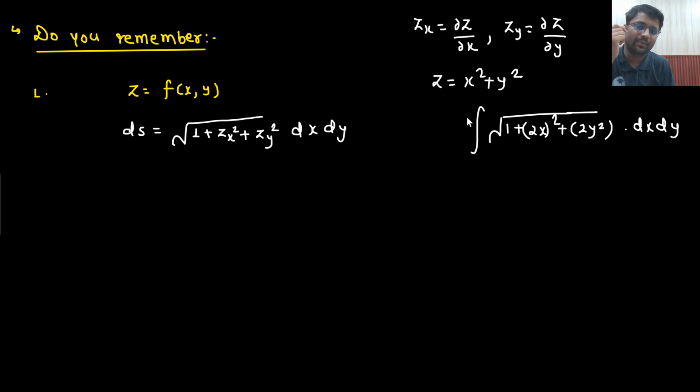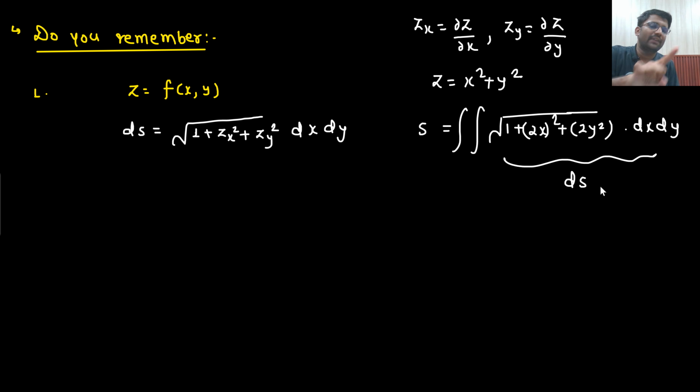This is how we used to do the double integral, and this is the surface area we used to write down. So this was our ds. Not ds vector, this was our ds. Vector we will talk about later on. So this is the value of ds, that means the value of small surface area, given by 1 plus zx whole square plus zy whole square dx dy.